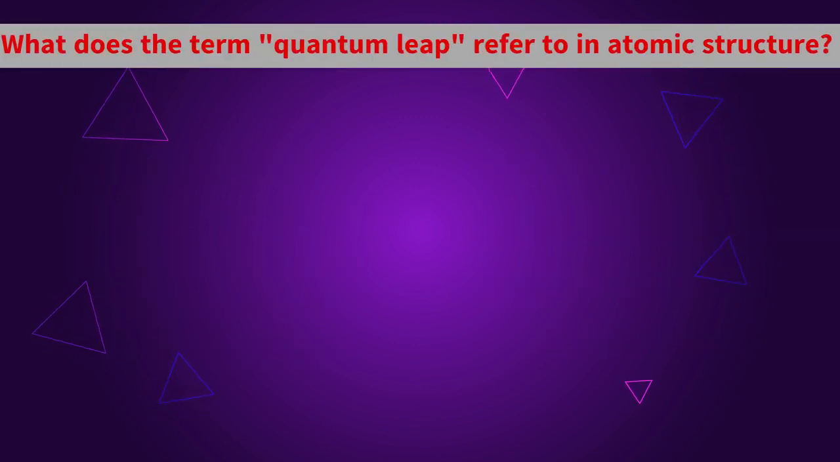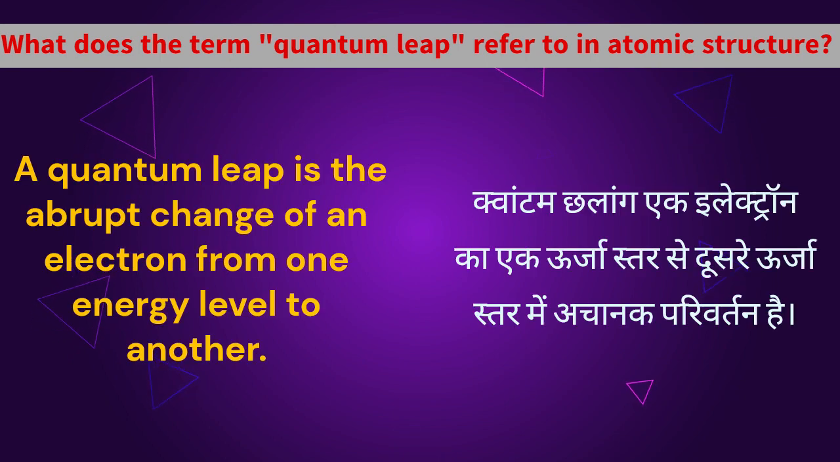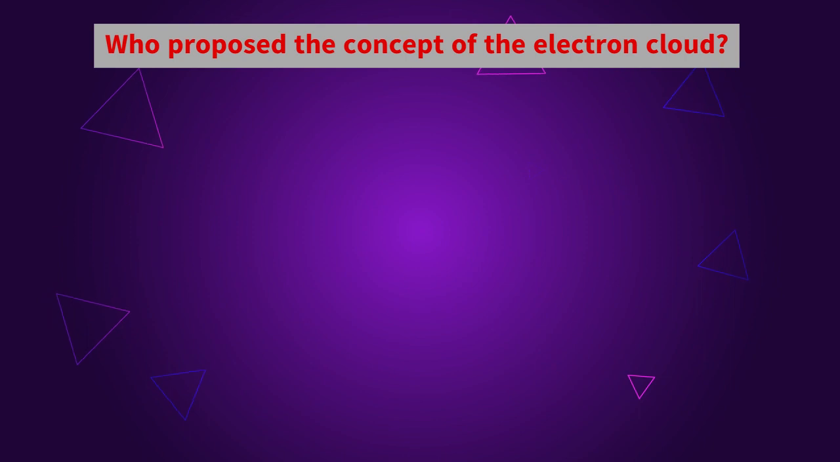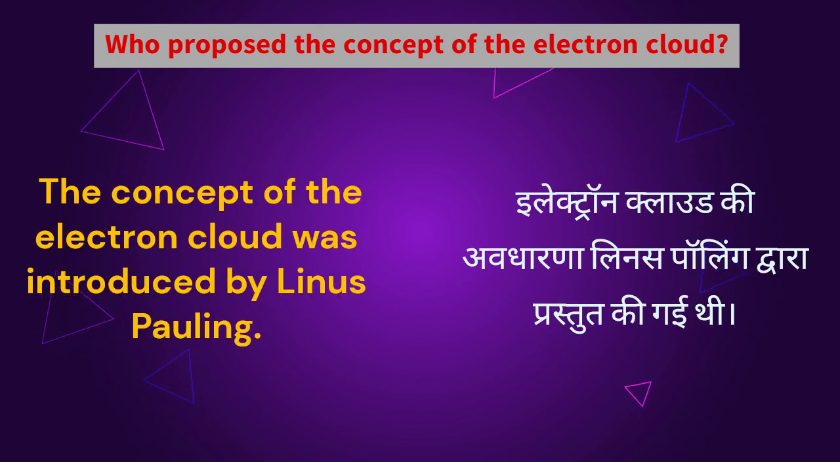What does the term quantum leap refer to in atomic structure? A quantum leap is the abrupt change of an electron from one energy level to another. Who proposed the concept of the electron cloud? The concept of the electron cloud was introduced by Linus Pauling.